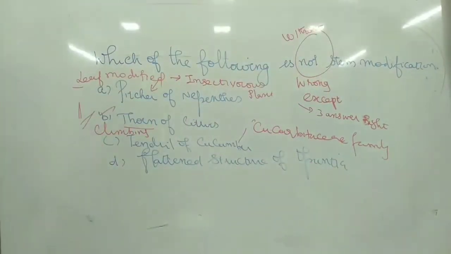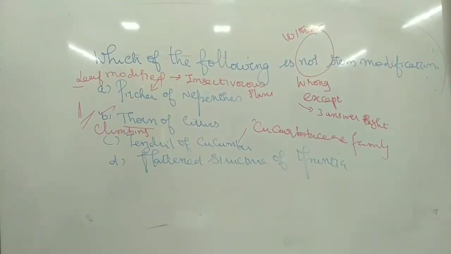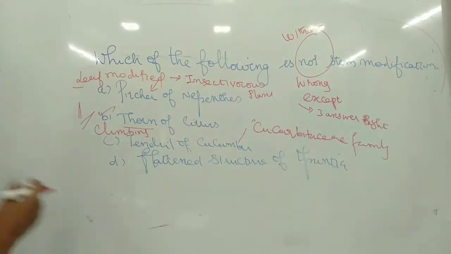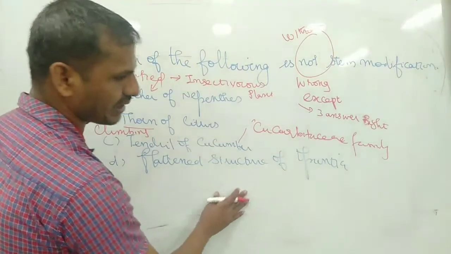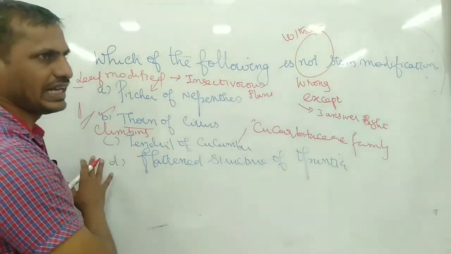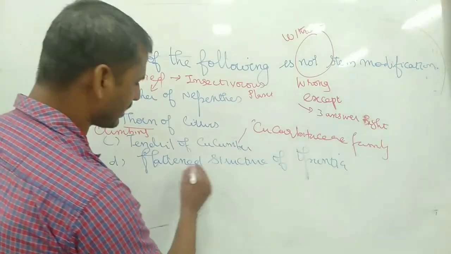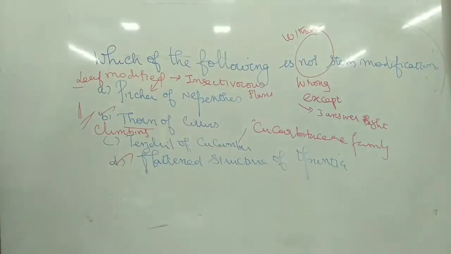Most of the Cucurbitaceae family have tendrils, like ridge gourd, bottle gourd and pumpkin; they are very common tendrils. And the flattened structure of Opuntia, the stem modified into a leaf-like flattened structure, is also true.